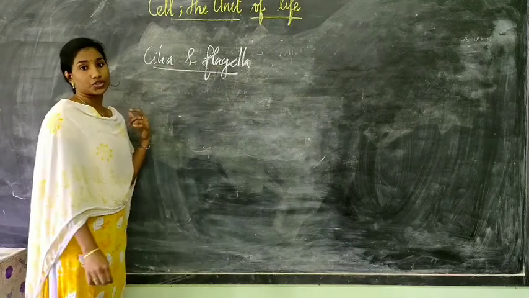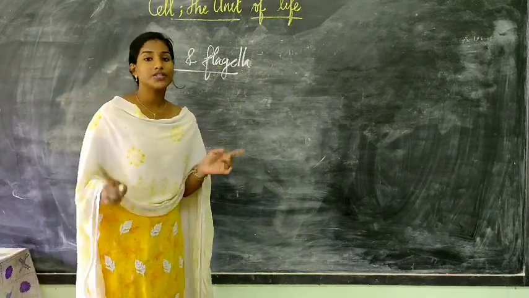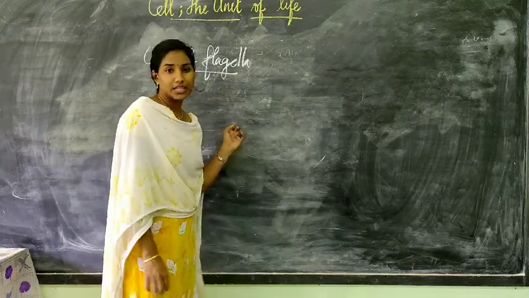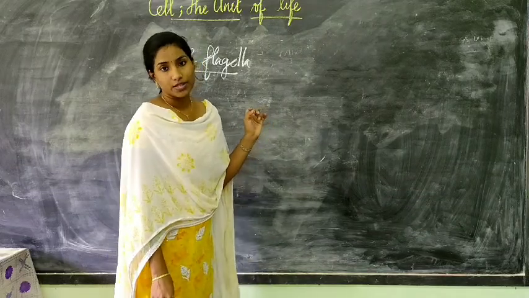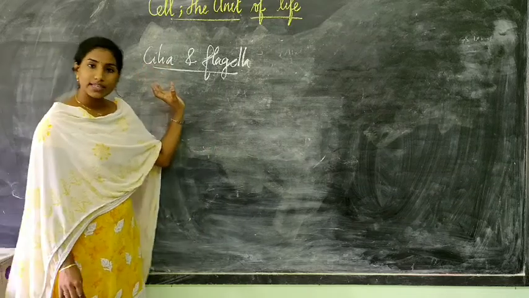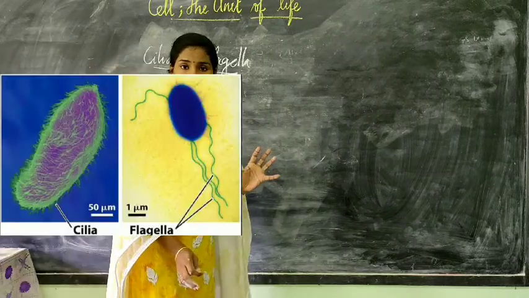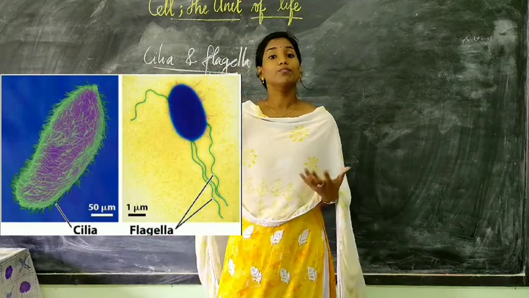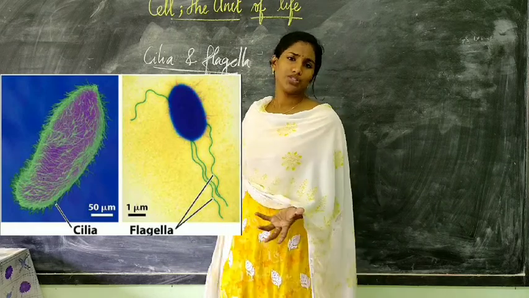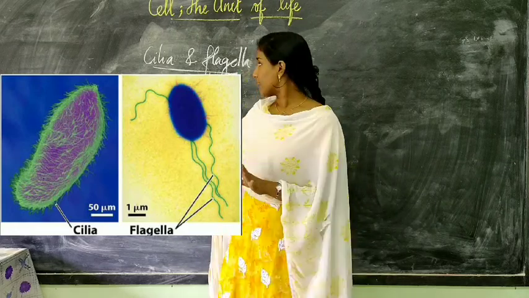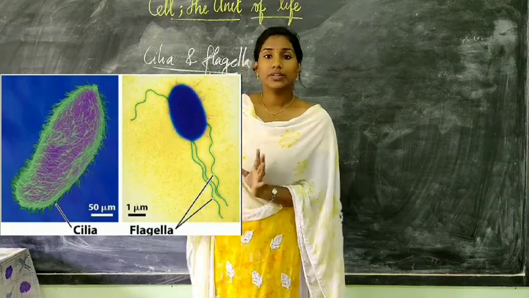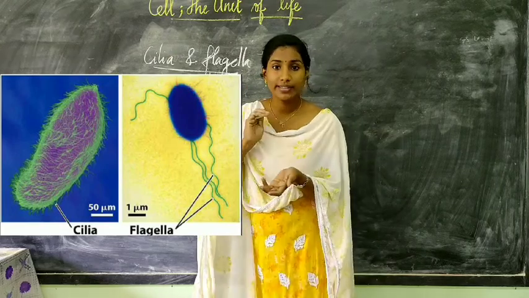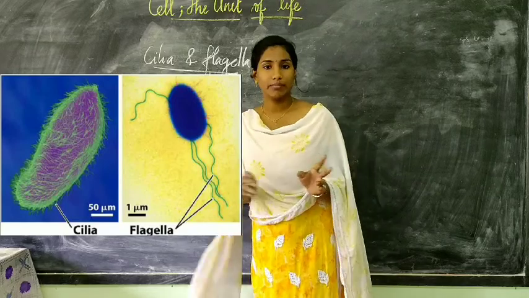These are both structures which help the cell in movement, surface structures. Now we see flagella in the case of prokaryotes also, but the flagella present here are different from those present in prokaryotes. Now these cilia and flagella are somewhat similar to each other, but they have their differences also. If you take a cell, the number of cilia will be more when compared to flagella. Flagella will be 1 or 2 in number, that's all. Whereas the cell may be entirely covered with cilia. Apart from that, cilia are shorter in length, whereas flagella are a very long filament.